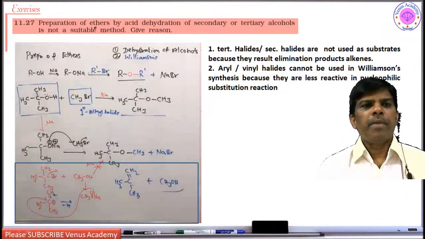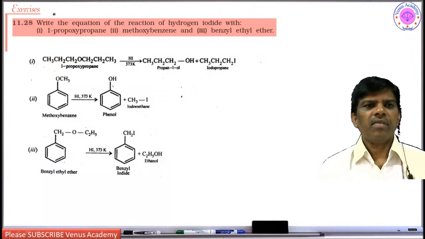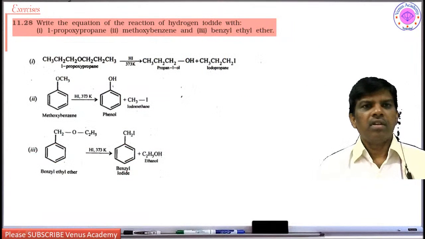Next, preparation of ethers by acid dehydration of secondary or tertiary alcohols is not suitable. Why? Just now I said it is going to form the alkene. Yes students, next, write the equation of reaction of hydrogen iodide with 1-propoxypropane, methoxybenzene and benzyl ethyl ether.